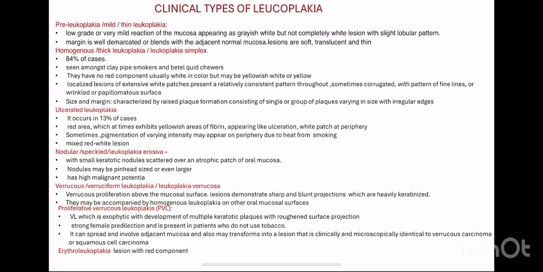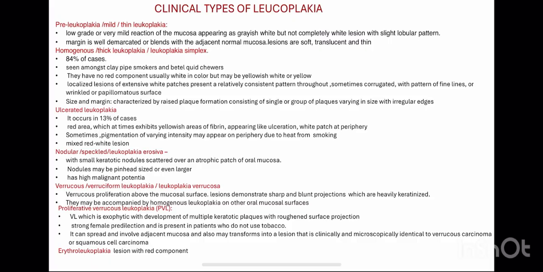So the first one is pre-leukoplakia, mild or thin leukoplakia. It is a very low grade or very mild reaction of the mucosa, appearing as a grayish white but not completely white lesion with a slight lobular pattern. Here the margin is well demarcated, blending with the edges of normal mucosa, and the lesions are very soft, translucent and thin. Then the second would be homogeneous thick leukoplakia, or leukoplakia simplex, by the scientist Pindborg, whose classification we have seen earlier.